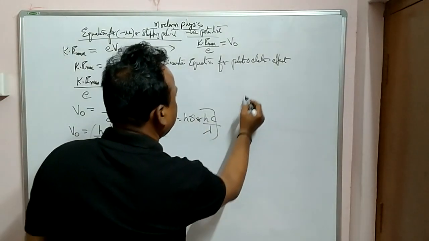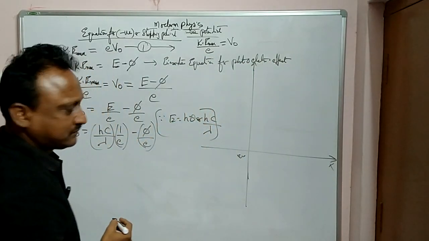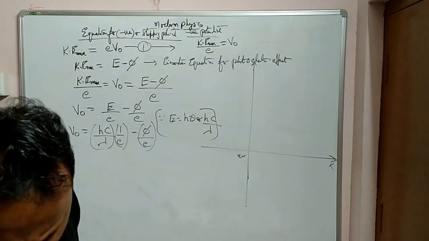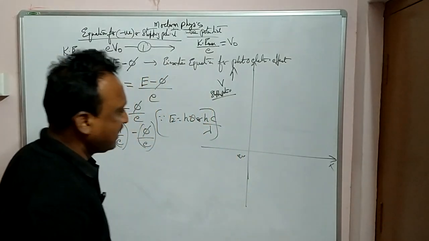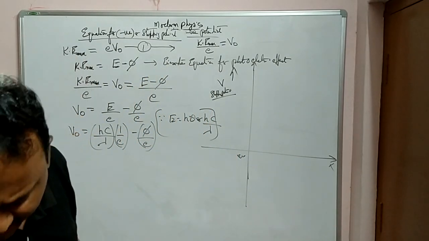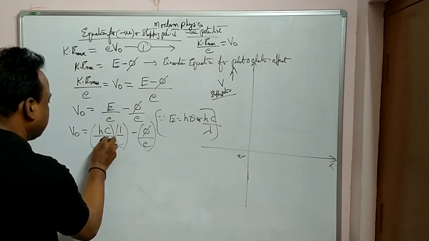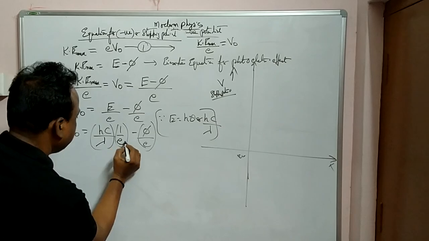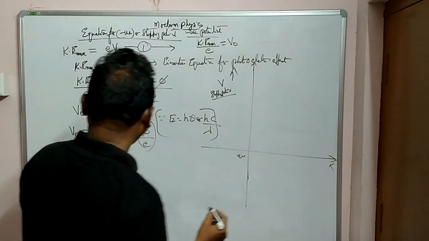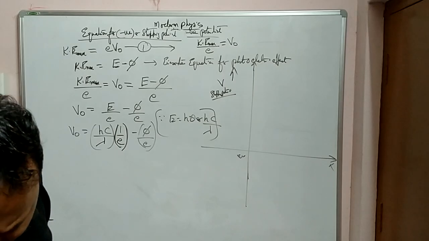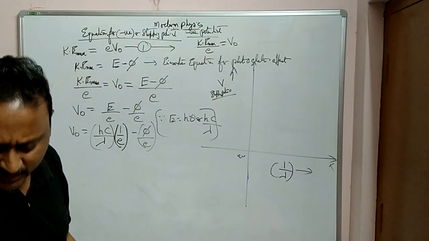Now observe carefully. Once again we will draw a graph for this. So in the graph, the stopping potential is on the y axis, and we will take 1 by lambda, because E is equal to h nu or hc by lambda, into 1 by E. So I will take 1 by lambda, 1 by wavelength, on the x axis.